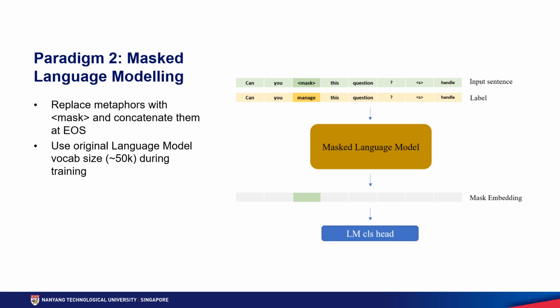Moving on to the second training paradigm, this time we formulate the problem as a masked language modeling problem. During training, we replace the metaphors with a masked token and then concatenate the original metaphor at the end of the sentence. The correct label for the masked token will then be the paraphrase label instead. This time, we use the original language model vocabulary size of 50,000 to train.